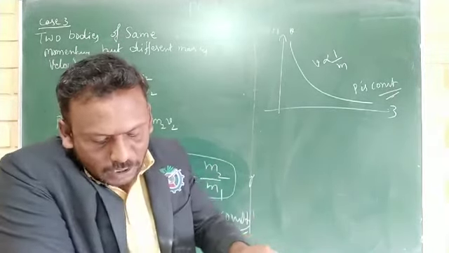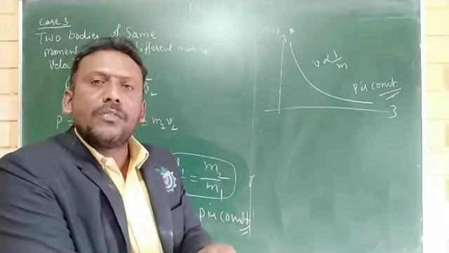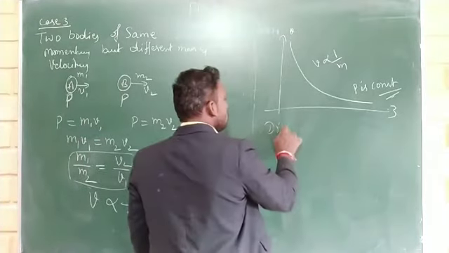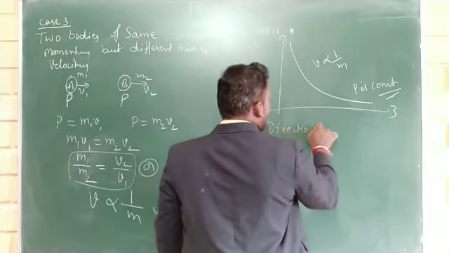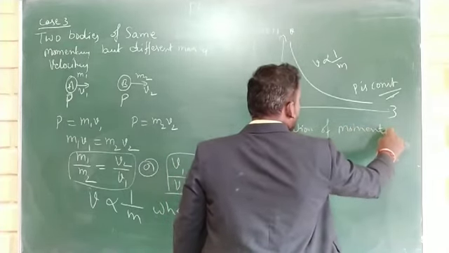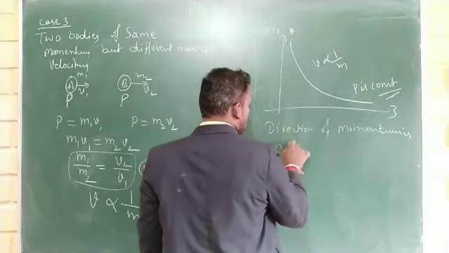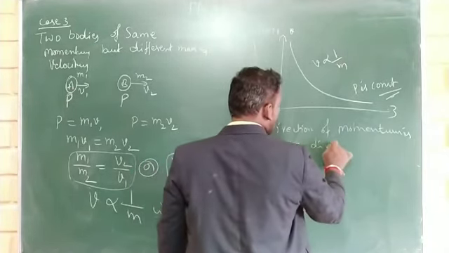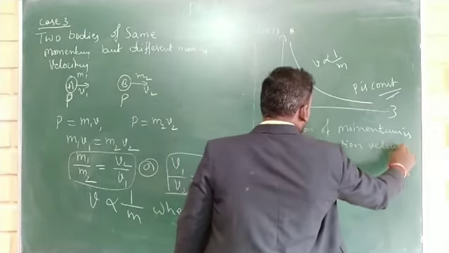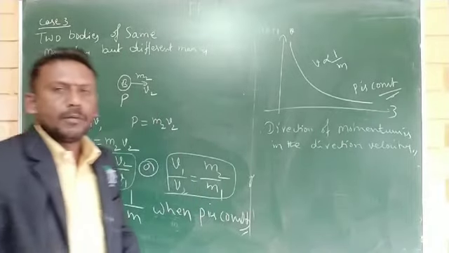And the direction of momentum is in the direction of velocity. Okay, this is about the momentum.